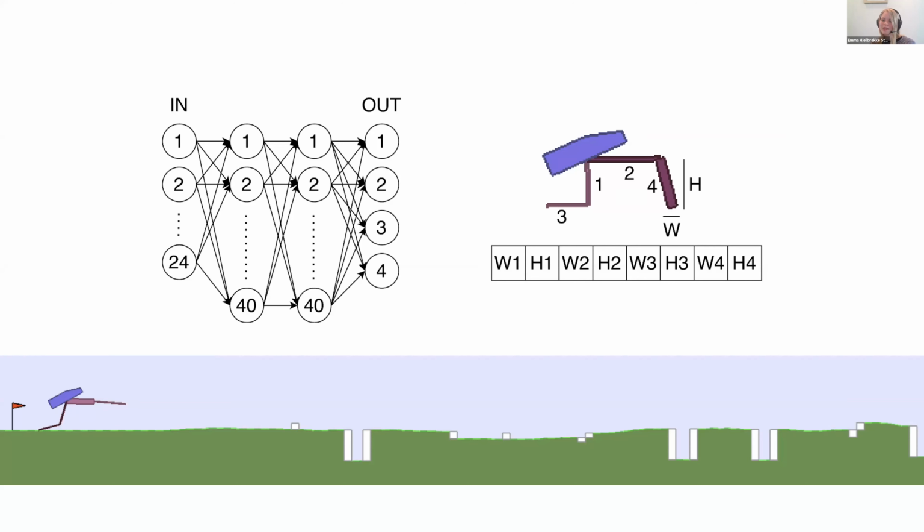So perhaps it could be applied to something like that. Yeah, if you have a robot that has legs that are capable of extending or something like that, it could also be used to learn the correct length of the legs for the robot.